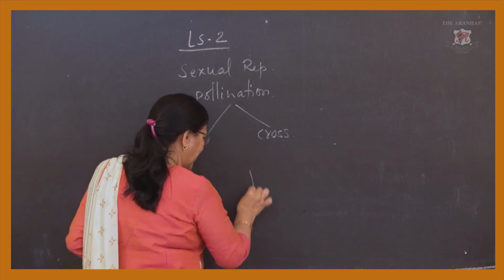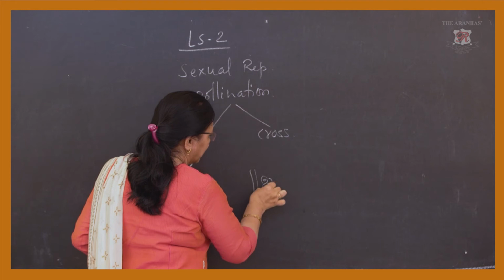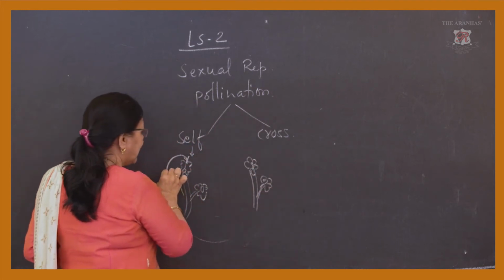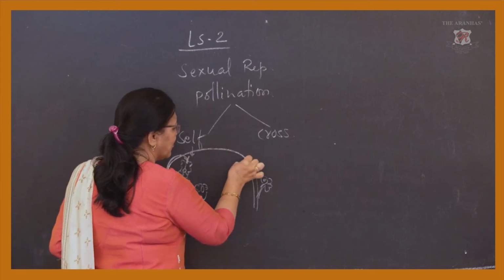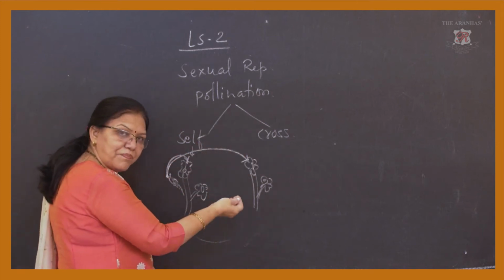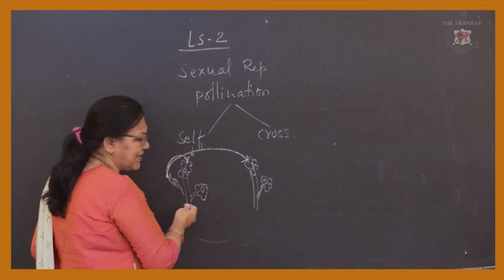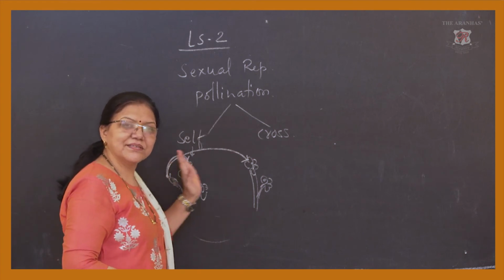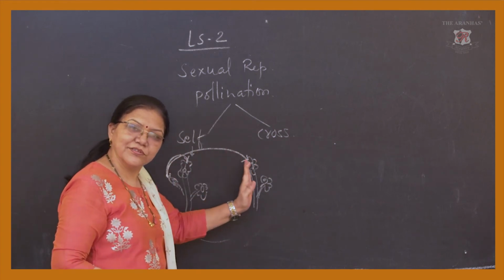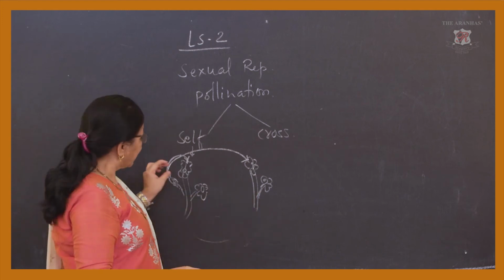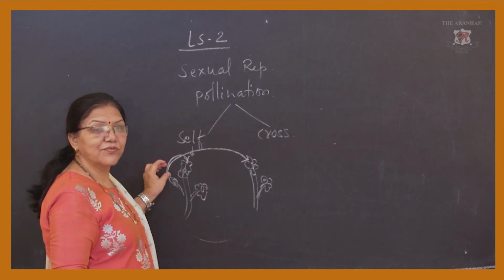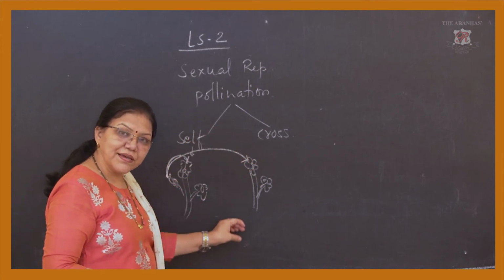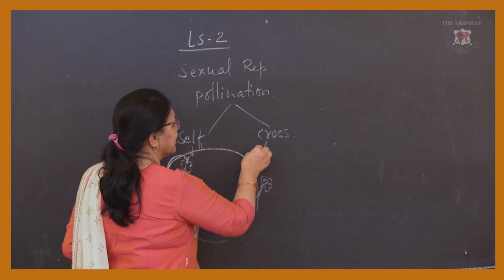Now see the cross-pollination. The anther from this transfers to another flower of the same species. Species is not different. Means if it is rose, this is also rose. If it is jasmine, this is also jasmine. If it is maize, this is also maize. That is same species. So the transfer of pollens from one flower to another flower of the same species is called cross-pollination.